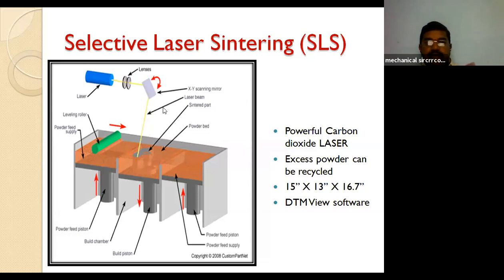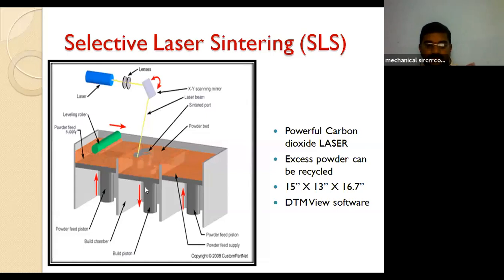In this particular manufacturing setup, we are going to have galvanometers. Galvanometers detect and indicate electric currents. So galvanometers are also used in this particular technique. And here the sintered part, or the build part, is visible.